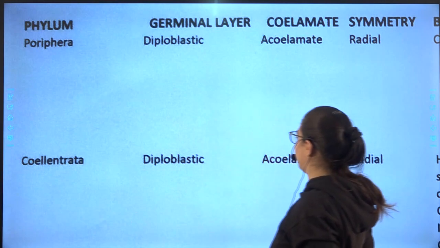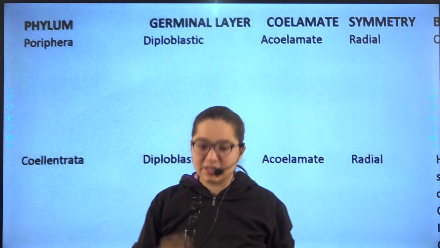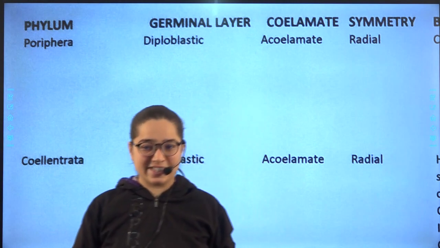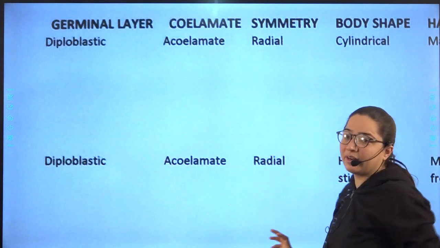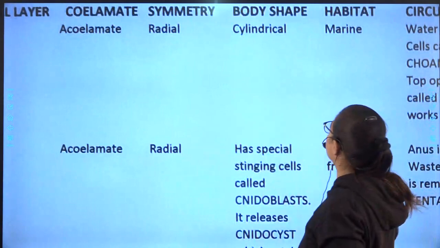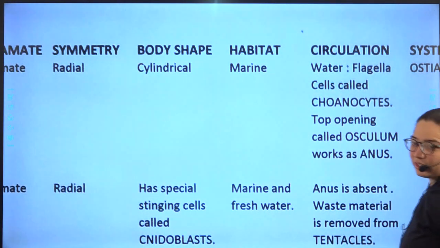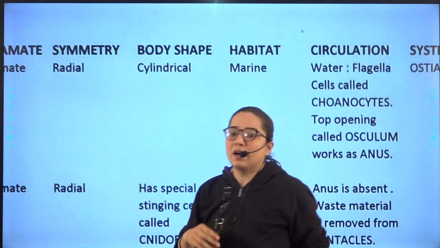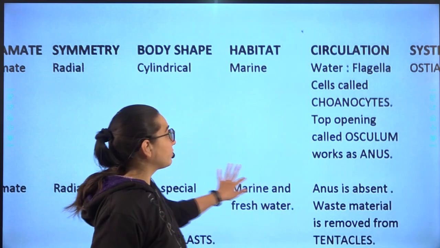Then you have the coelom, which can be acoelomate, pseudocoelomate or coelomate. Then the symmetry, either radial or bilateral. Then some important points regarding body shape, habitat, where they live, and circulation, that means how water, waste materials or blood flow in their body.